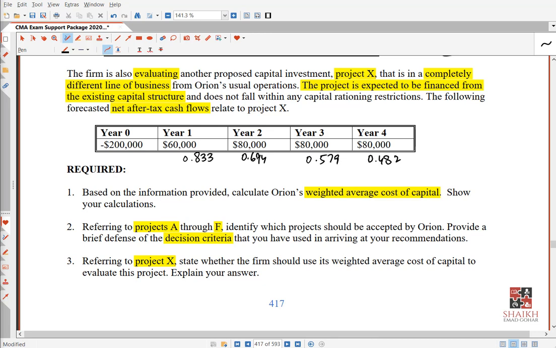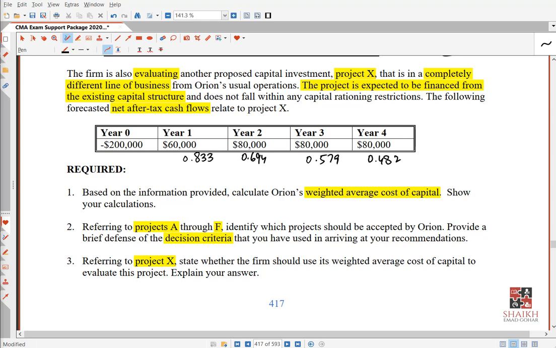140 minus 200. Remaining how much do I need? Remaining 60 I need. From where do I need 60? Which year do I need 60? Third year. Very simple. So if I need 60 from the third year, it means my payback is somewhere between 2 and 3 years. Getting the story? But how much exactly? Very simple.